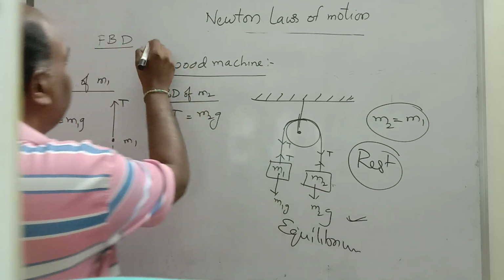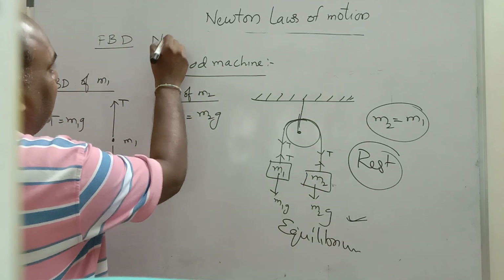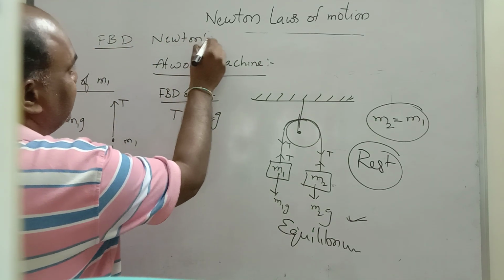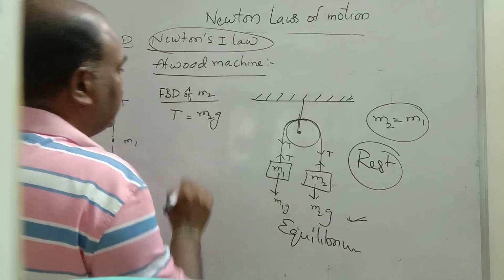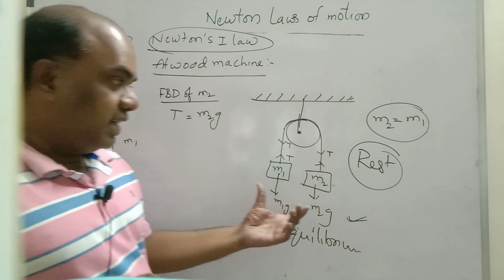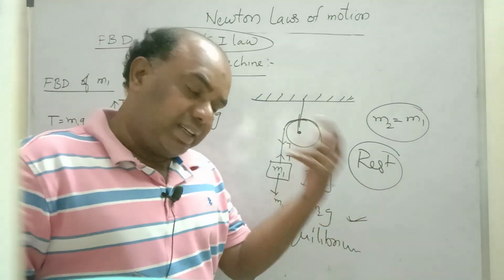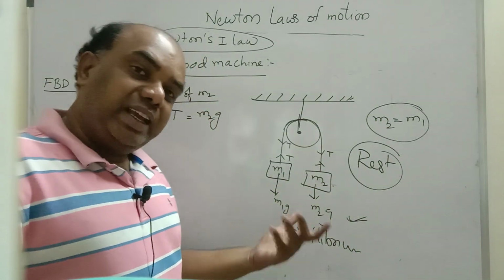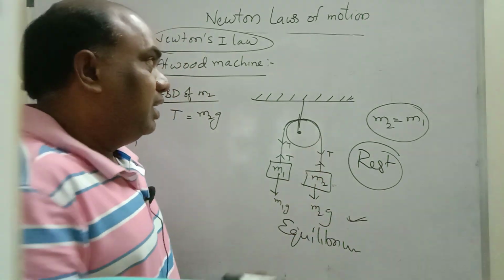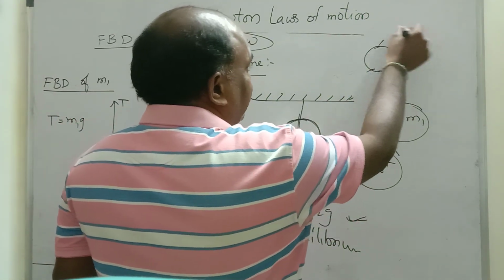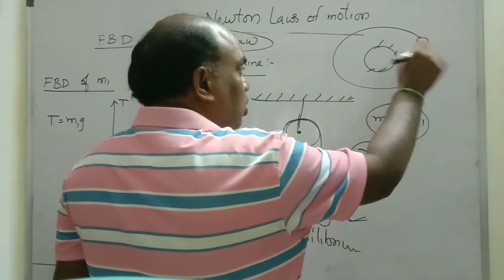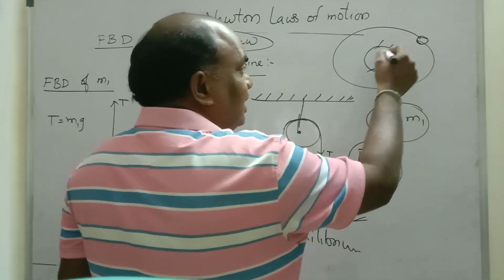This is nothing but Newton's first law. Newton's first law, very important. What is Newton's first law? Newton's first law states that if a body is at rest, it will be at rest only. If a body is in equilibrium, it will be in equilibrium only. Earth is revolving around the sun. That means there is no force acting on the earth? No. So many forces are acting on the earth.